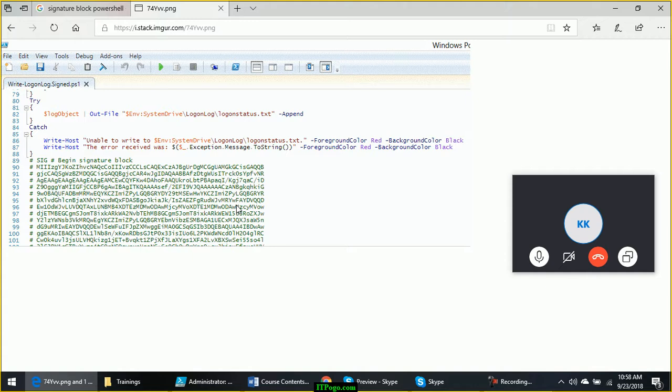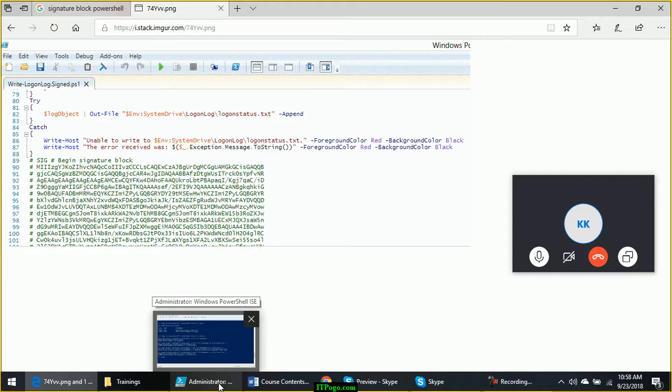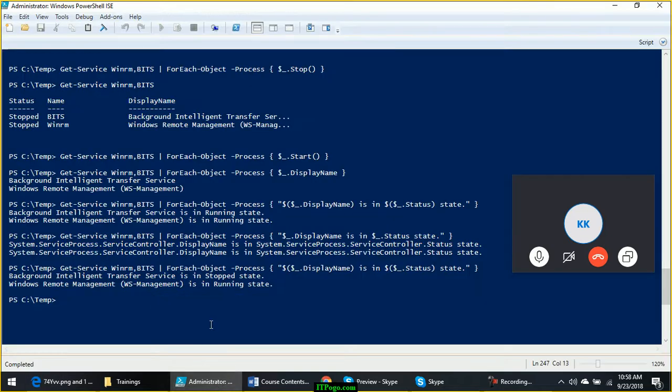What is the meaning of digitally signing a script? Let me show you first the command for digitally signing a script. Suppose you have a certificate for signing the code. You have obtained it from any certification authority like Thawte, VeriSign, Microsoft.